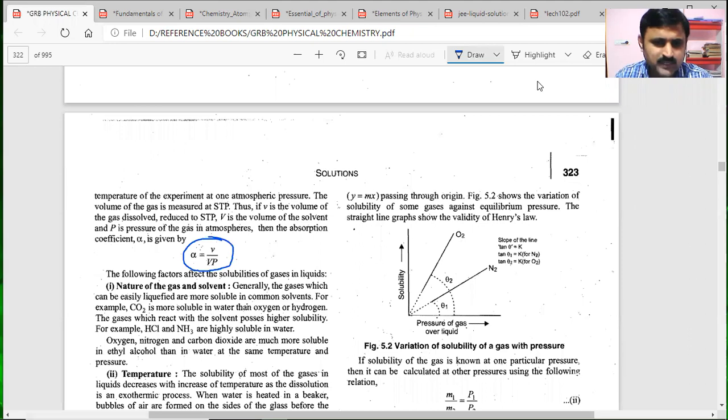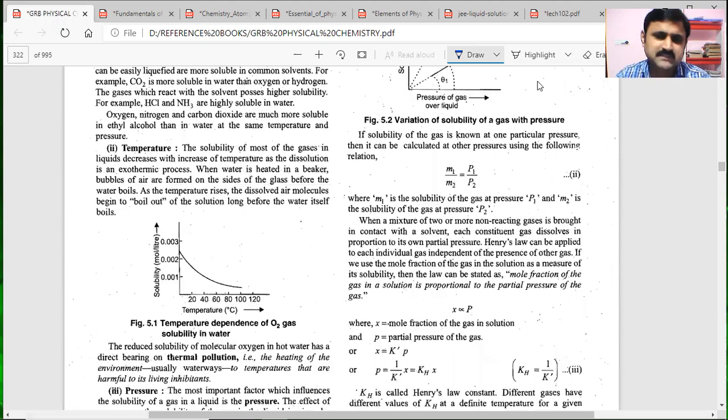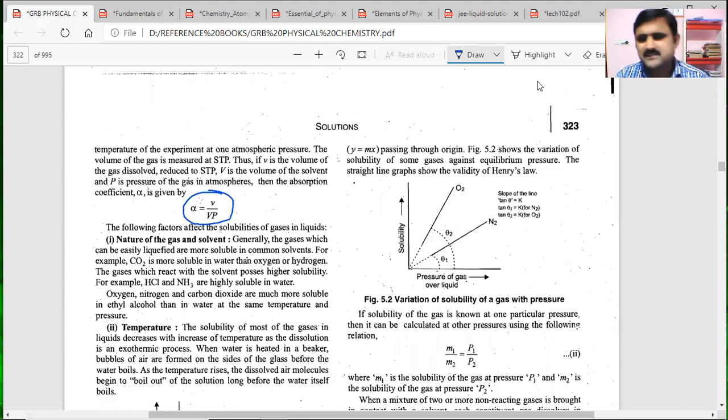The absorption coefficient is given by the formula alpha equals v by V into P, where small v is the volume of the gas dissolved and V is the volume of the solvent. So the absorption coefficient is given as small v by V into P. These factors we have discussed in the previous class also.